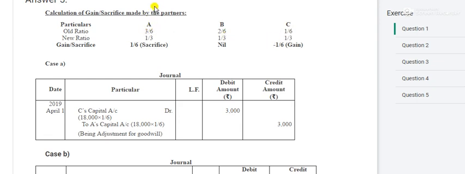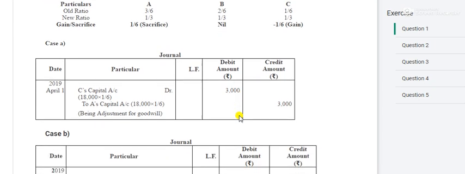Gaining to sacrifice, put the entry: C's capital to A's capital. 18,000 is given in the question, see the 5th question, goodwill is given. 18,000 multiplied by the gain and sacrifice, 1 by 6, and you will get your journal entry. Understand?